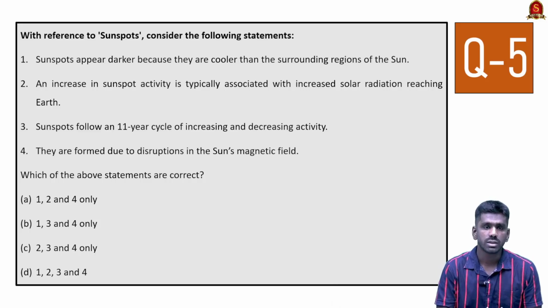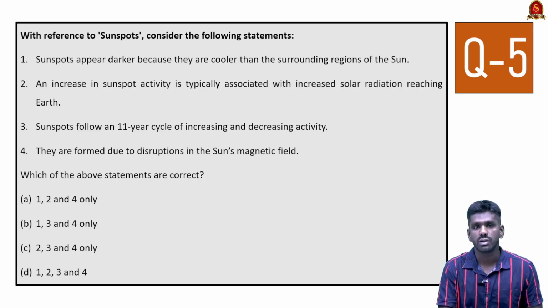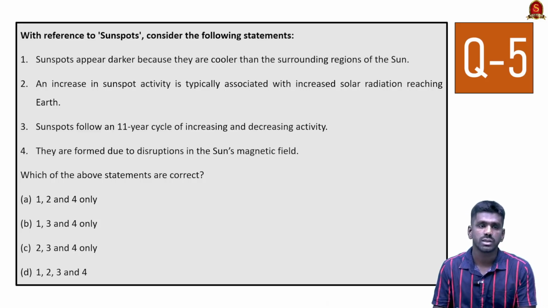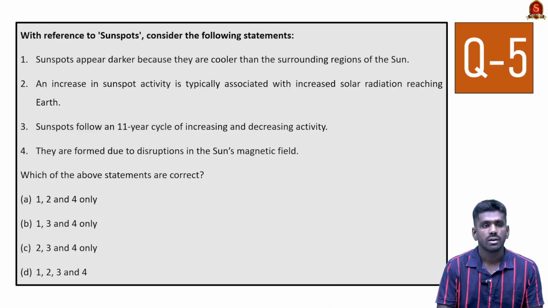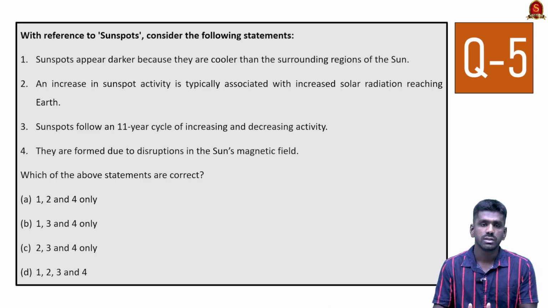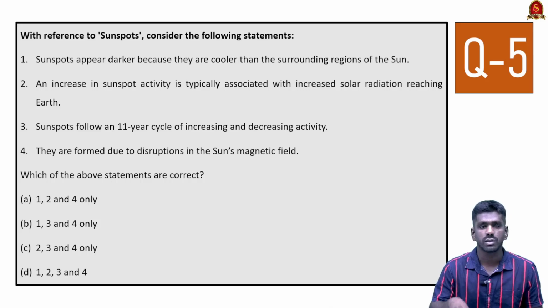So all the statements given here are correct. Sunspots appear darker because they are cooler. Increased sunspot activity is related to increased solar radiation. Sunspots follow an 11-year cycle of solar maximum and solar minimum. They are formed due to disruption in the sun's magnetic field. So all four statements are correct.